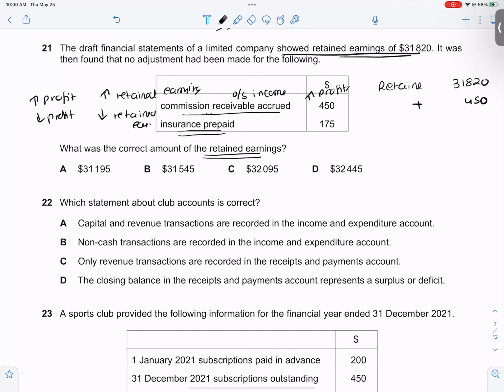Prepaid insurance. I did not adjust for the prepaid insurance. So what am I supposed to do? Anything that was an asset that we recorded on the asset side, we will add it. So 31,820 plus 450 plus 175 is 32,445. This is a shortcut. So I did not reduce expense. If I did not reduce the expense, that means my profits was less